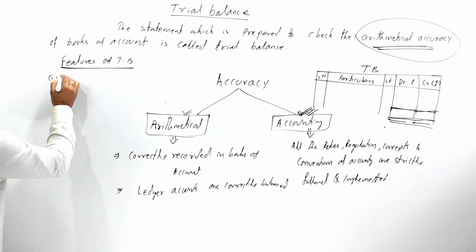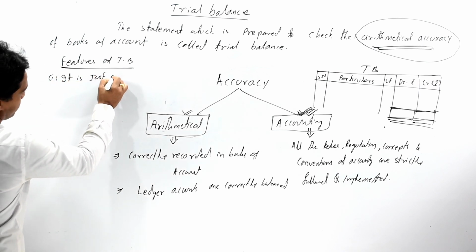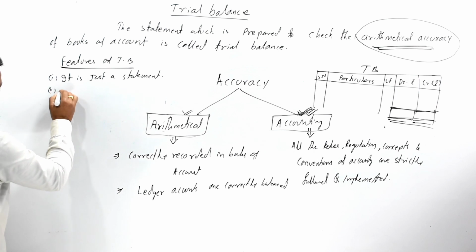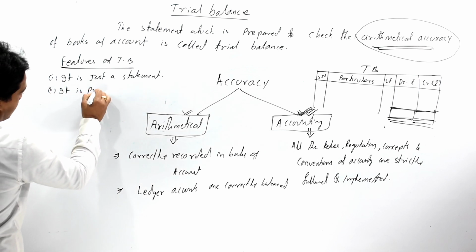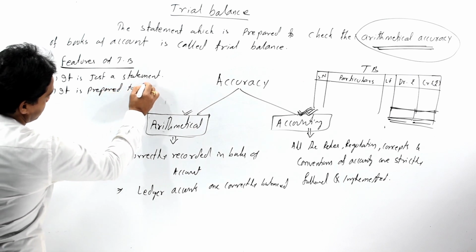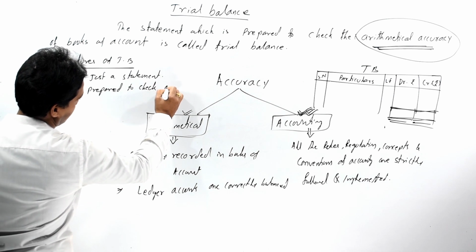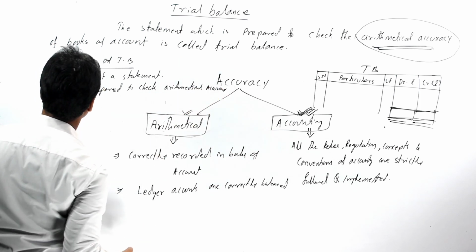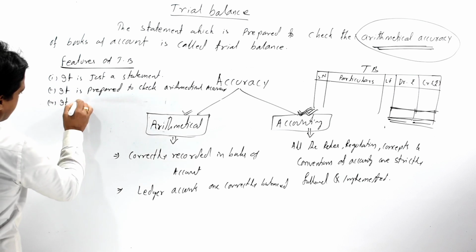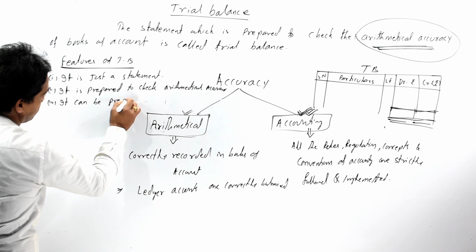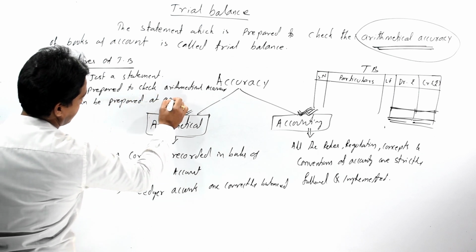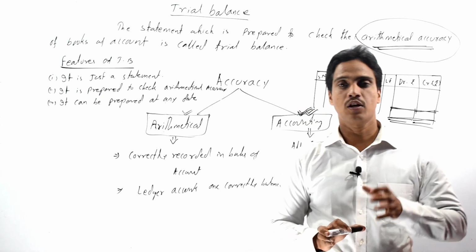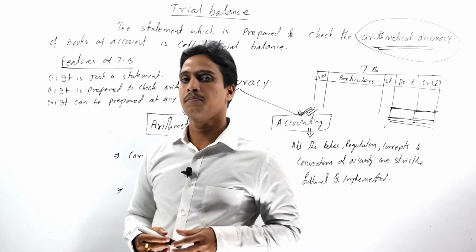The first feature is it is just a statement, and the second feature is it is prepared to check arithmetical accuracy, and the third feature is it can be prepared at any date, but the preparation of trial balance at the closing of the accounting year is compulsory.